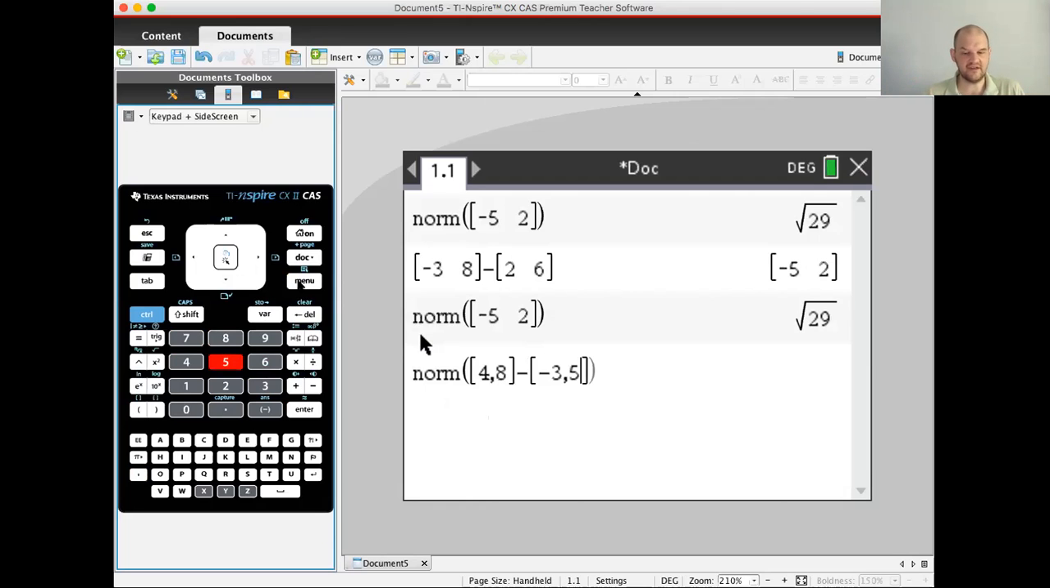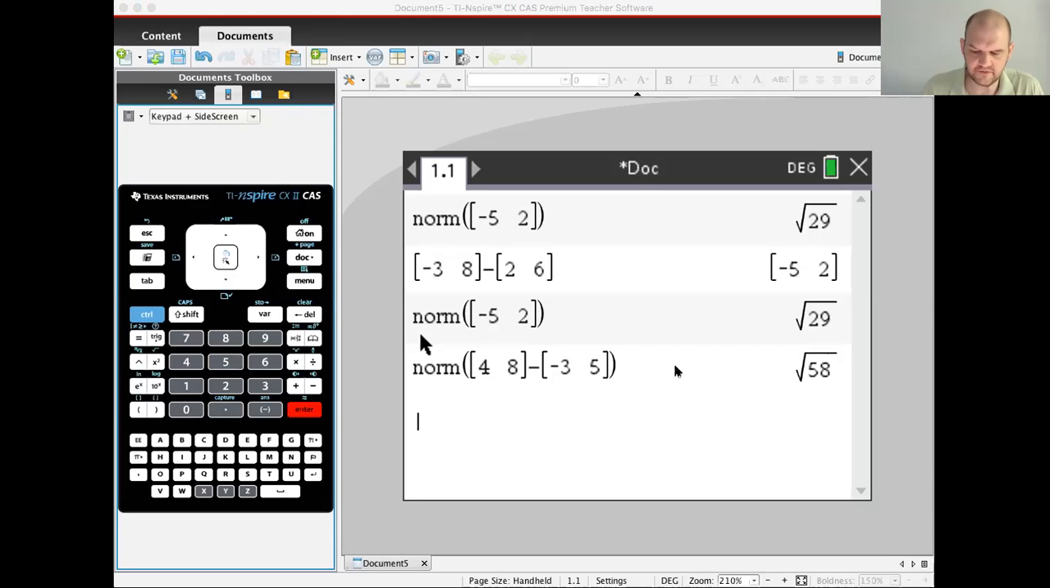If I started at 5 and I end up, wait, I think I did that backwards. If I end up at 4 and I started at -3, I must have gone 7 to the right. If I end at 8 and I started at 5, I must have gone 3 up, right? So I have to do terminal minus initial to get the correct sign on the change. So I'm going to press enter here, and you can see we get radical 58. I'm going to go back to the notes and show you how I would write this.